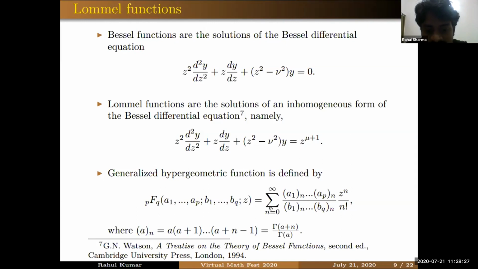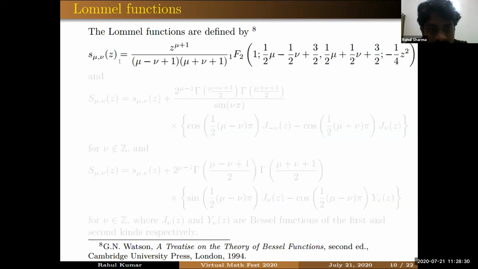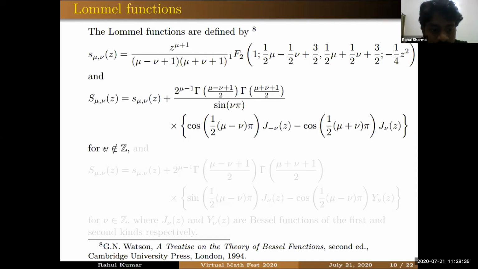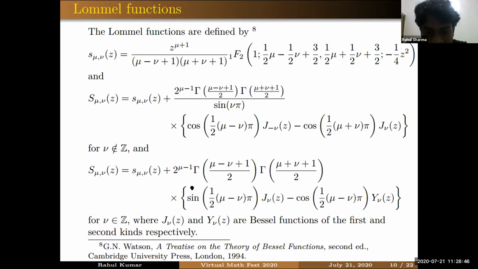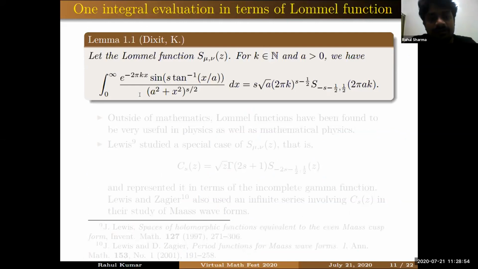Okay, so having this definition in mind, we can define a small Lommel function in terms of this 1F2 function, which is a generalized hypergeometric function. And for non-integral values of nu, we can define the capital Lommel function in terms of the small Lommel function, and these are the Bessel functions. For integer values of nu, the Lommel function can be defined in a similar way. Okay, so these are the definitions of Lommel functions. Now in our paper, we proved this lemma, which says that you have this integral evaluation in terms of the Lommel functions, and it is valid for every natural number k and a greater than 0.